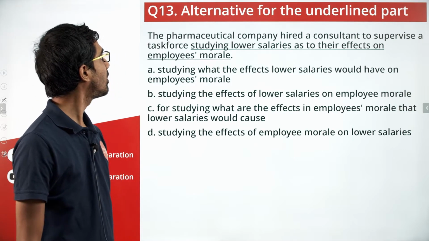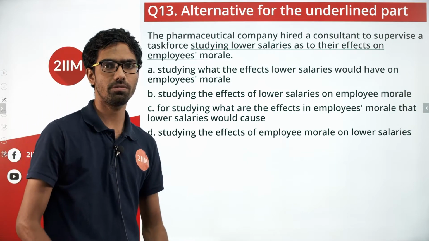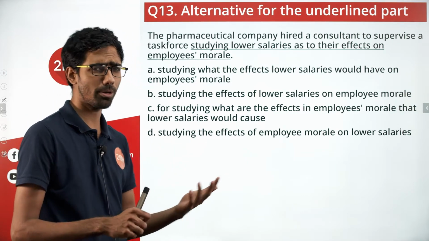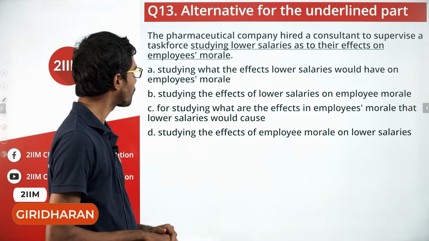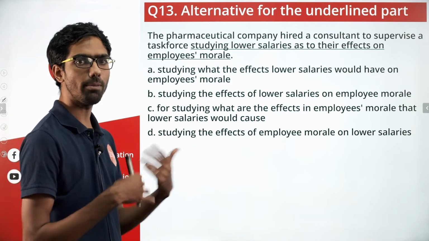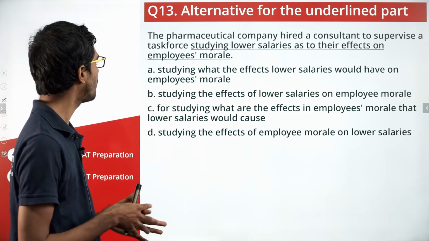Okay, now we are moving on to something different from the monotonous rigor of find the right word or appropriate word or phrase. Alternative for the underlined part. The sentence contains something underlined and we have to replace it with something else that's given in the options. That's what we are looking at.